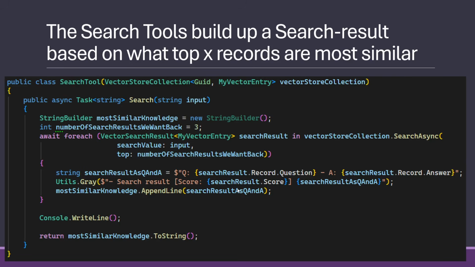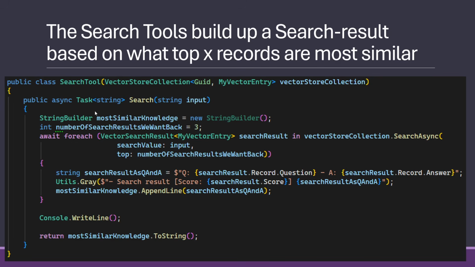So the tool itself is also fairly simple. We just get our collection, and then we have one method on it called search. And that search takes the input, which is often just the question raw, what the customer has given. But there are certain techniques that sometimes enhance the question or turn it into keywords and so on. That's way beyond the topic here, in how you get the best vector results back. But in a crude way, we do it here.